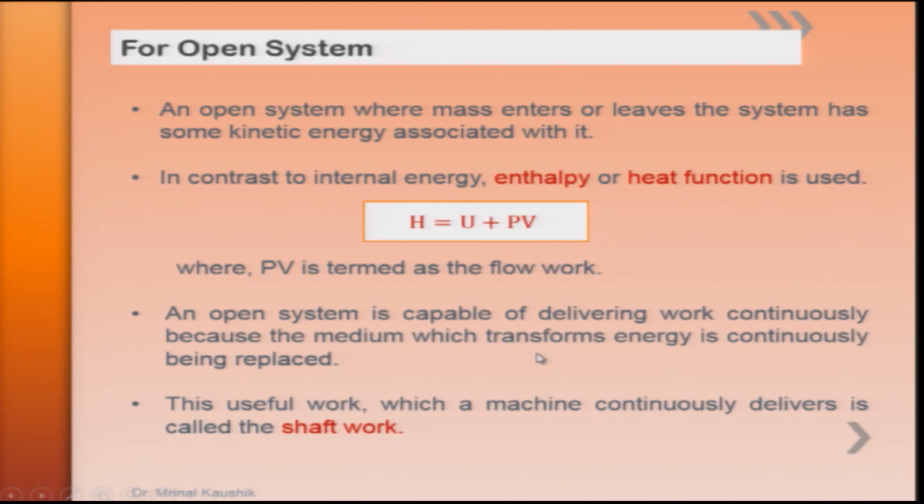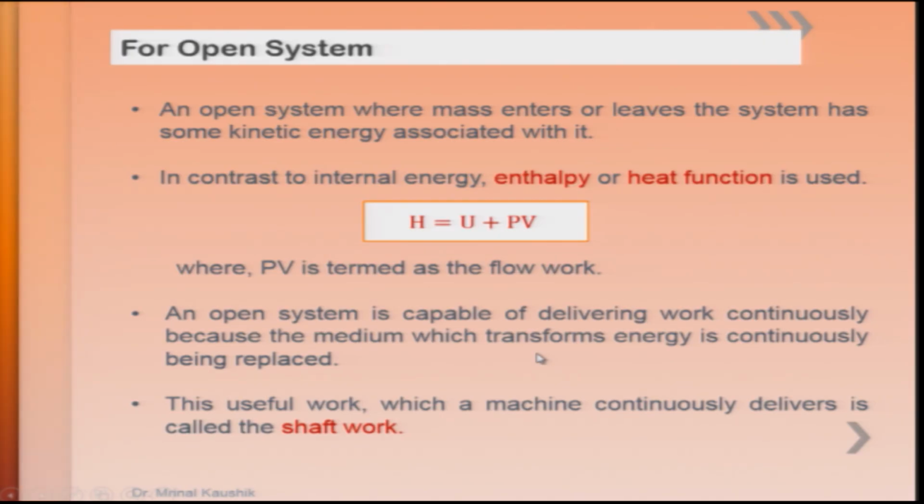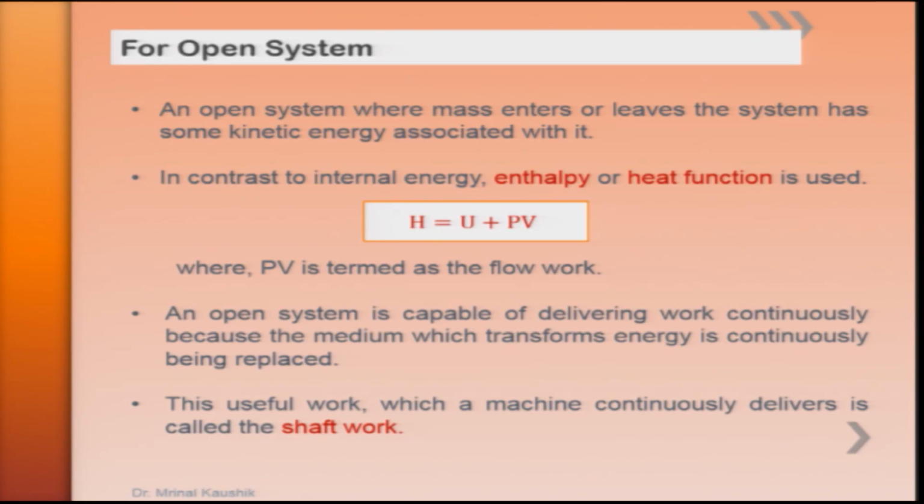Now, in contrast to the closed system where mass transfer does not happen across the system boundary, in an open system mass transfer is taking place, and because of this open systems are able to deliver useful work, because the mass in the open system is continuously being replaced.